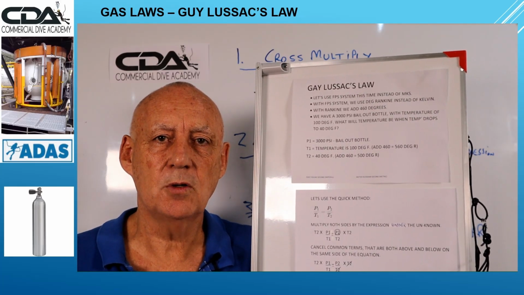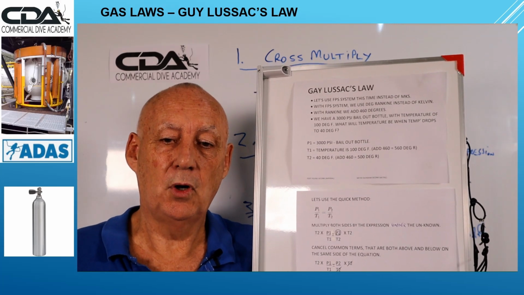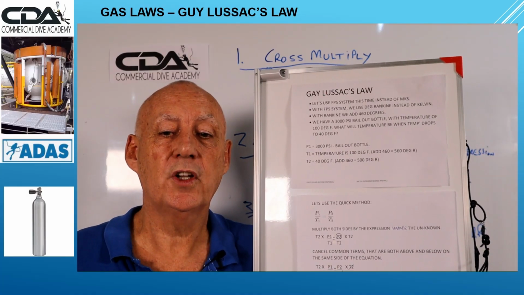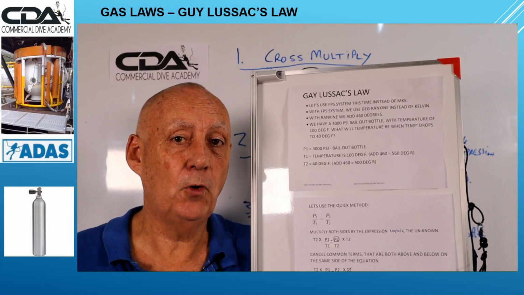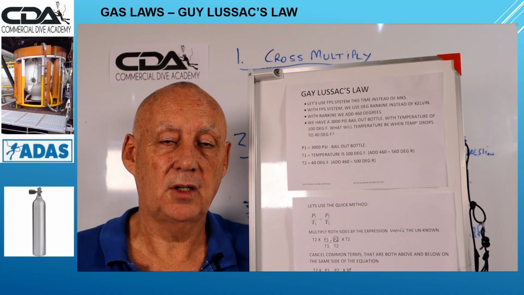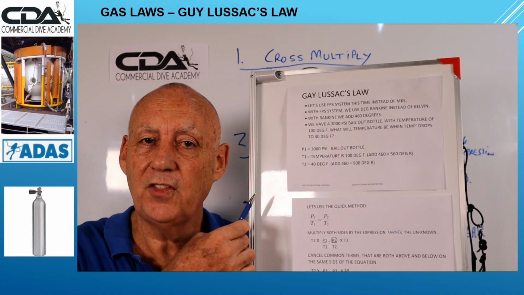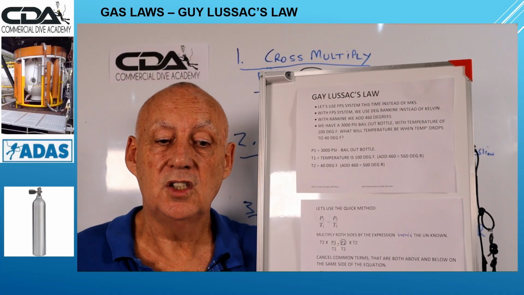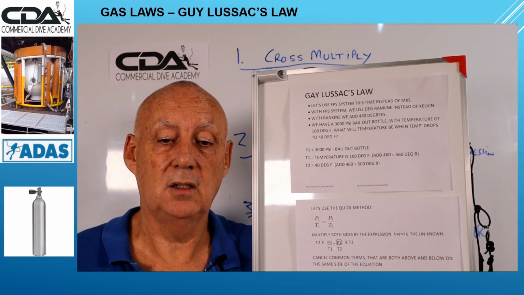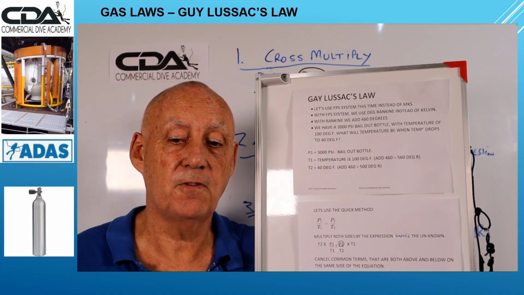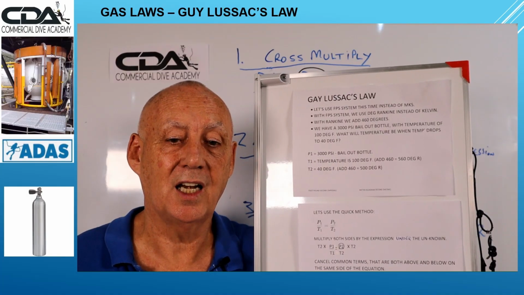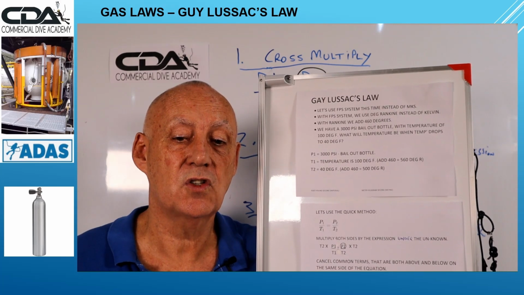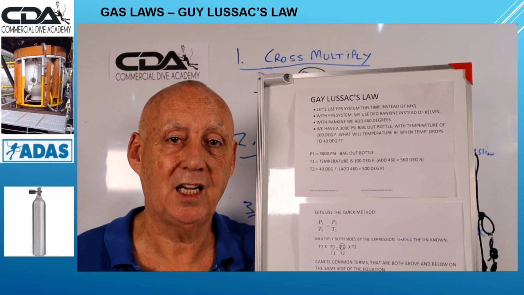So we have a 3000 psi bailout bottle with a temperature of 100 degrees Fahrenheit. What will the pressure be when the temperature drops to 40 degrees Fahrenheit? Okay, so let's look at the different criteria. P1 is 3000 psi. T1 is 100 degrees Fahrenheit, so we add 460, which gives us 560 degrees Rankine. T2 is 40 degrees, so we add 460, which gives us 500 degrees Rankine.